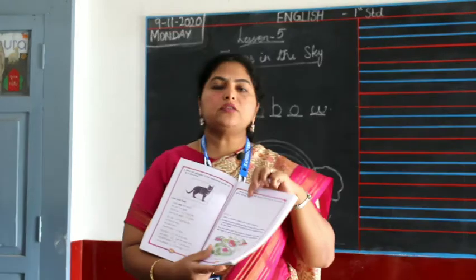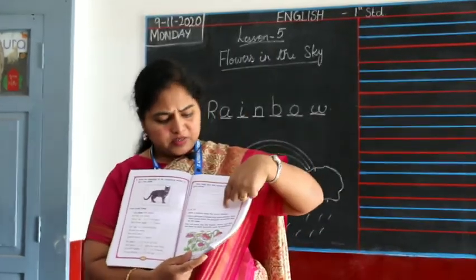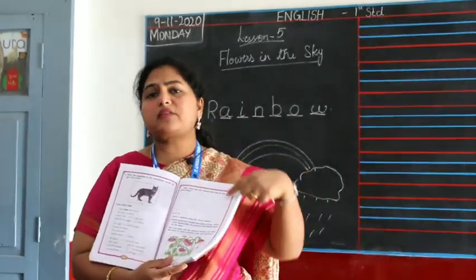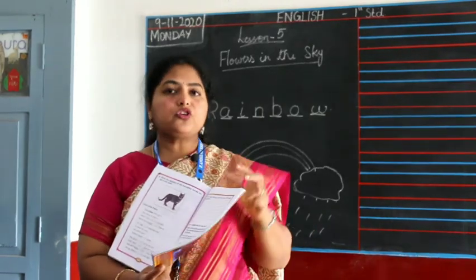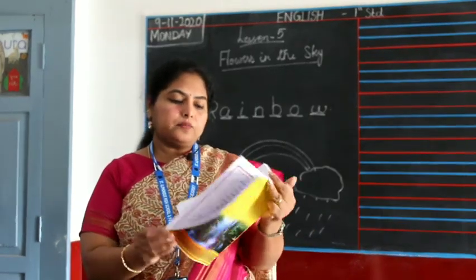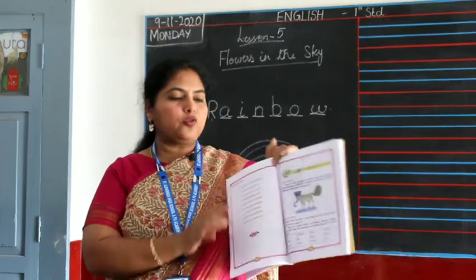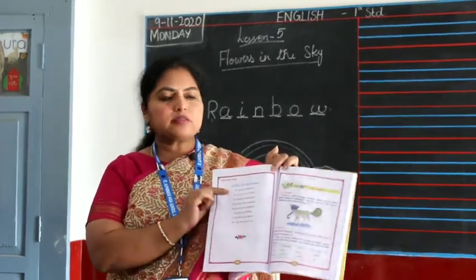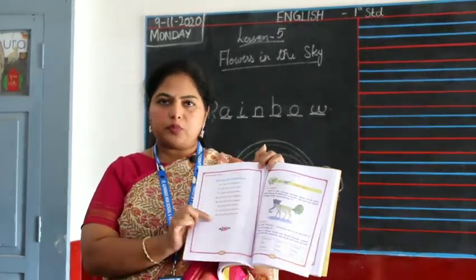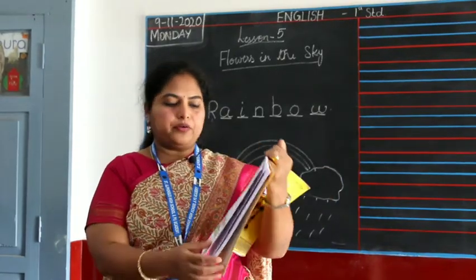So here children, there's a space given to write a stanza from the poem. I want you to write the poem. That's on page number 74, "Sing the sunflowers." So this poem I want you all to copy over here.